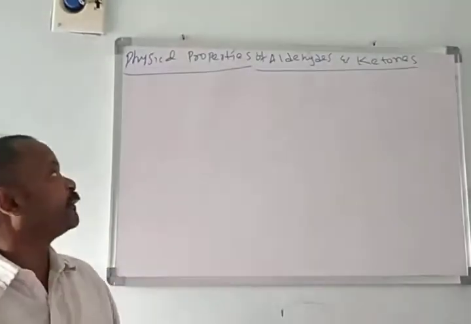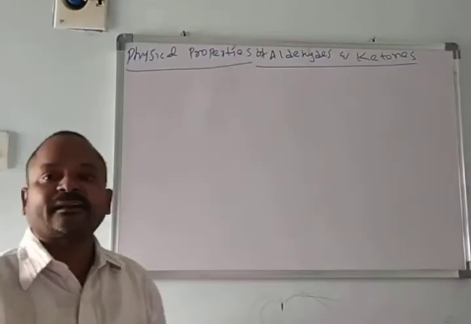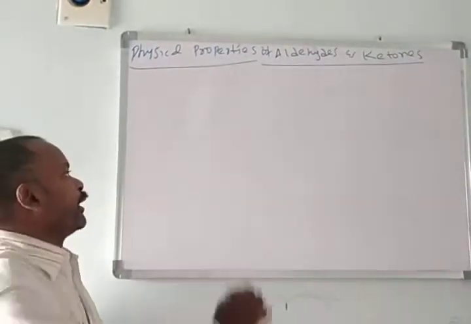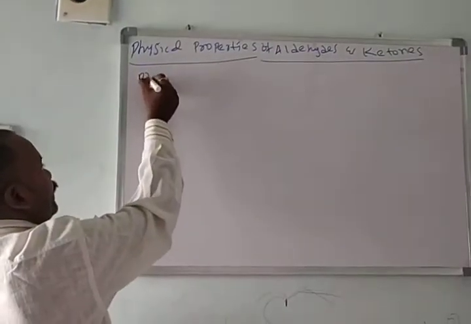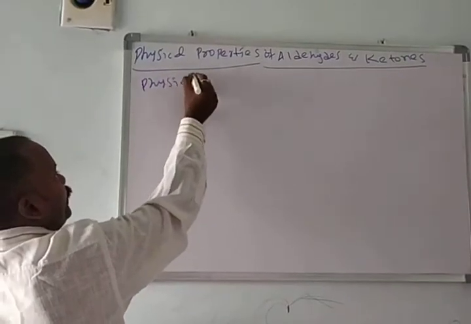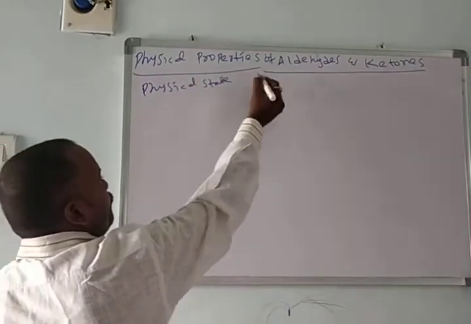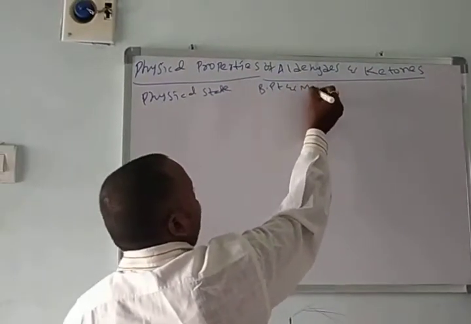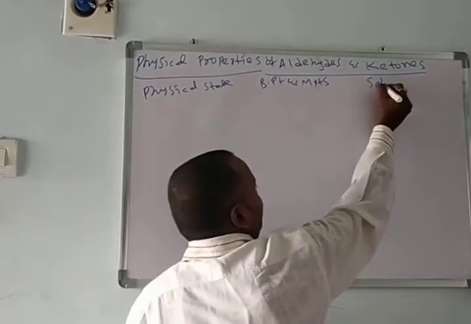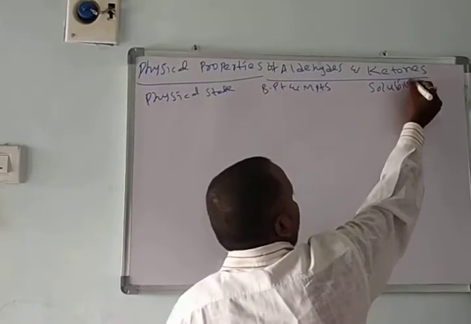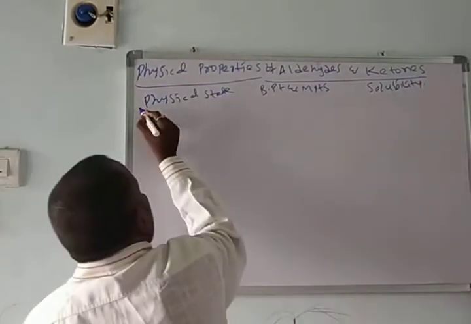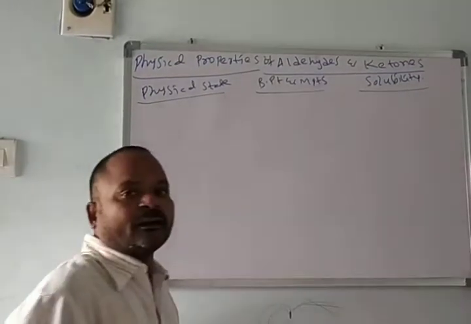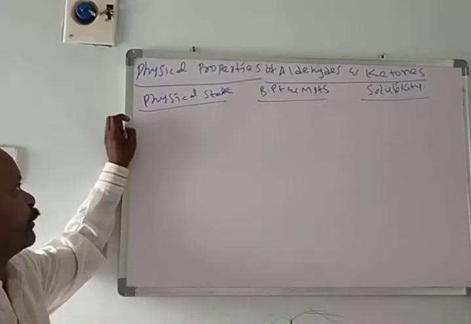Today we will discuss physical properties of aldehydes and ketones. Here first we'll see the physical state, then boiling points and melting points, and solubility. We'll discuss these three physical properties of aldehydes and ketones: physical state, boiling points and melting points, and solubility.